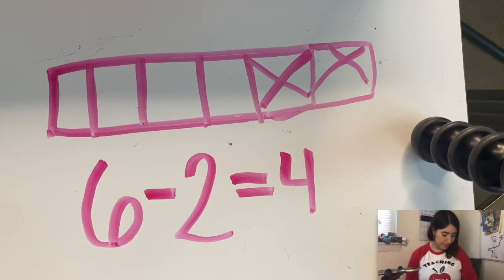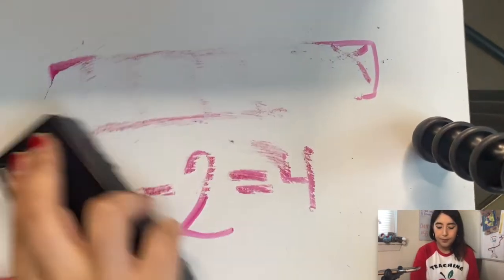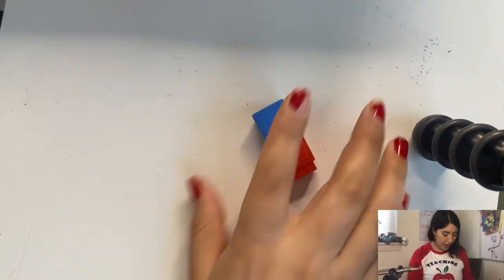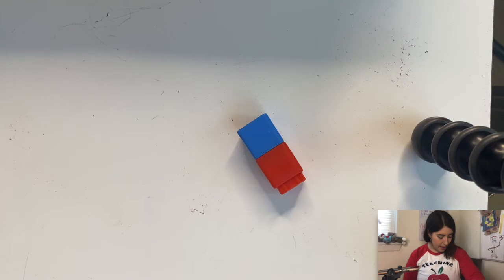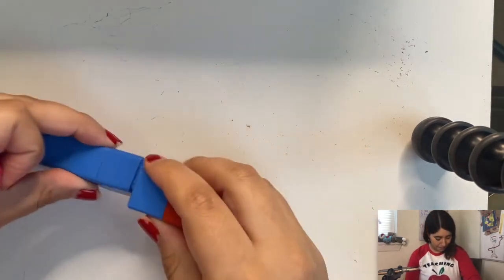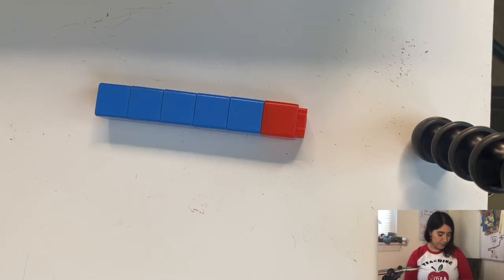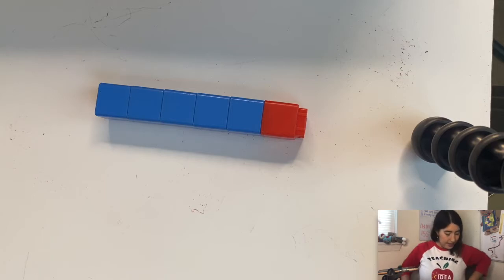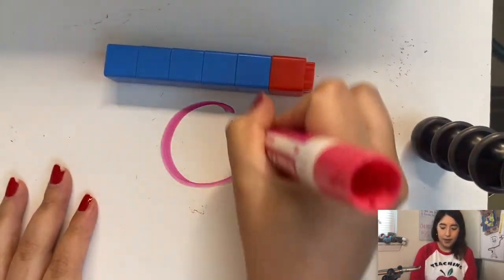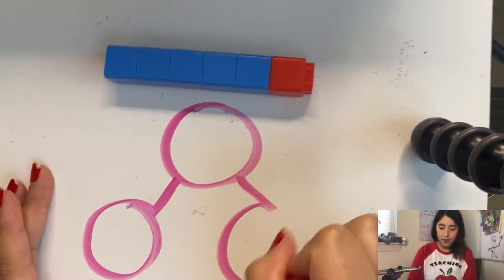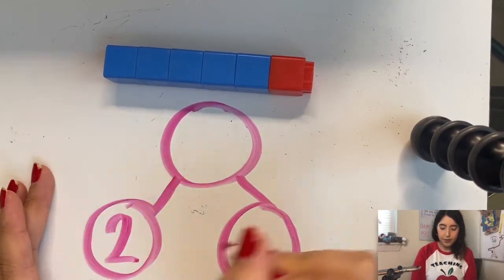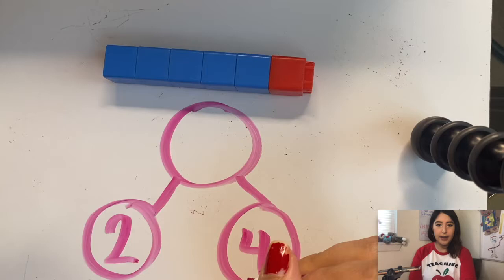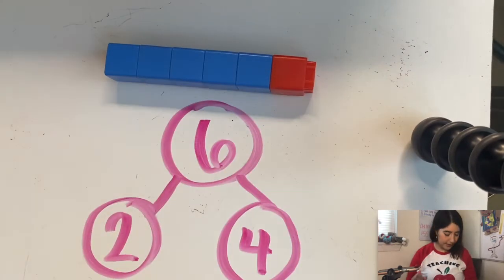Now what would happen if we had 2 cubes and 4 cubes and we put them back together? How many do we have now? 6. So this would be in a number bond. We had 2 and 4 and we put them together and we made 6.